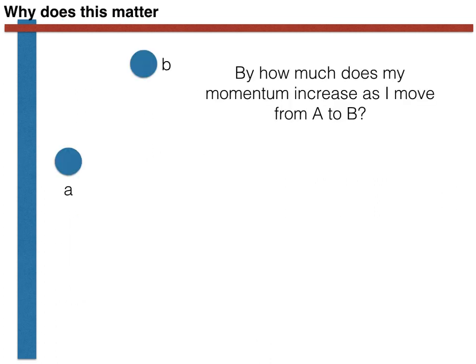Let's now suppose that we want to calculate the total change in momentum that occurs when we move from position A to position B as shown here. We can move between these 2 points in space via a wide range of different paths.